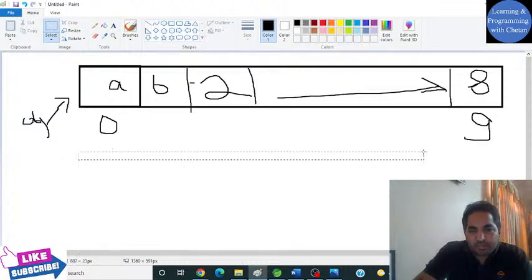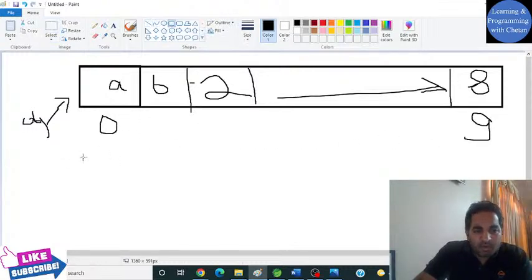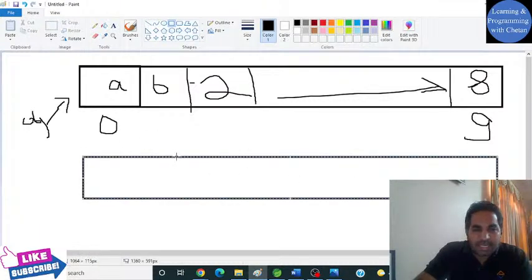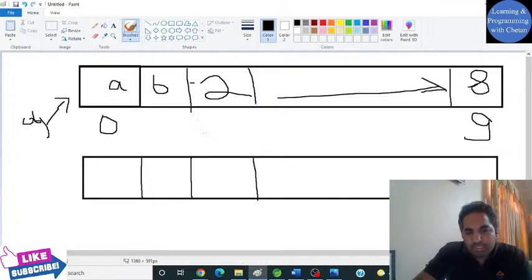What I want is to insert an element inside my collection object, at index value 1. This is my first index, this is my second index. And what I want to insert is the x value.